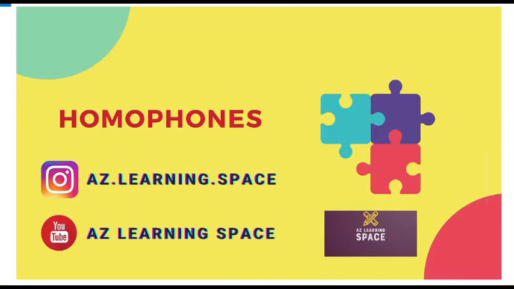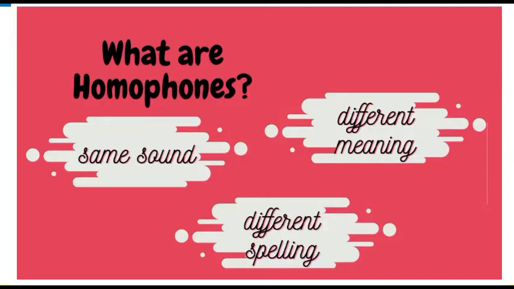Okay, for the homophones, as we have studied earlier, and for those who are coming to my channel for the very first time, what are homophones? Basically, homophones are words which have the same sound, but they differ in their meanings and in their spellings.